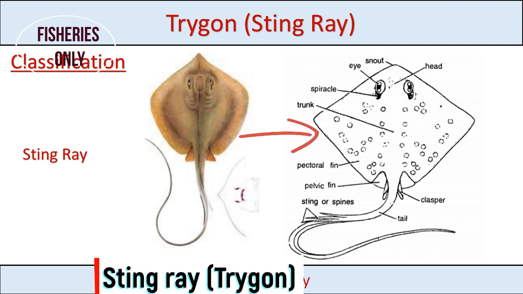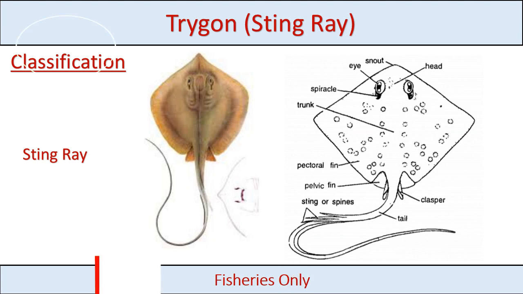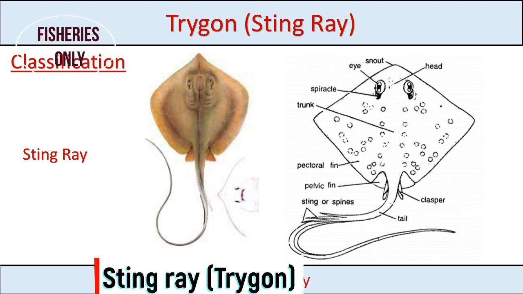This one is a pectoral fin. Pectoral fin is a modified fin present from the snout up to the pelvic fin. This one is a pelvic fin. Pelvic fin is a small pair of fins. This one is claspers, mostly present in the male fishes. This one is a pelvic fin and this one is a pectoral fin. Pectoral fin becomes a flappy structure, and these are the tail region.